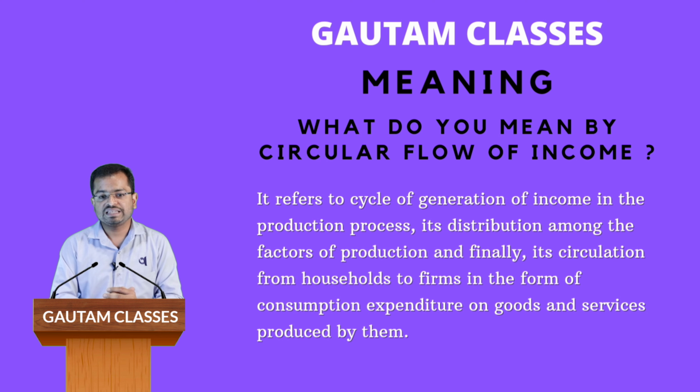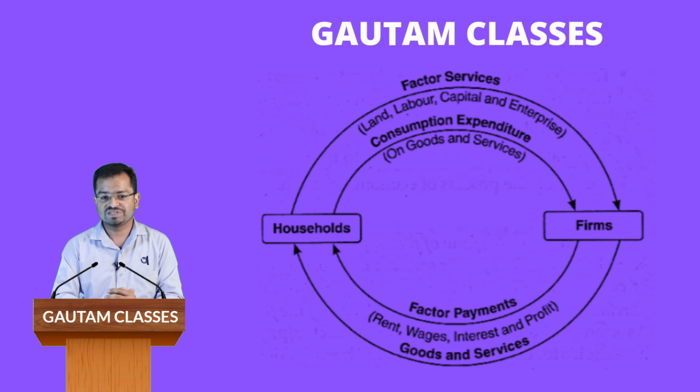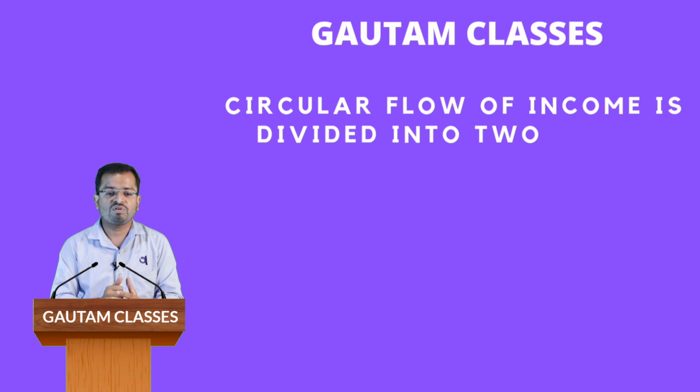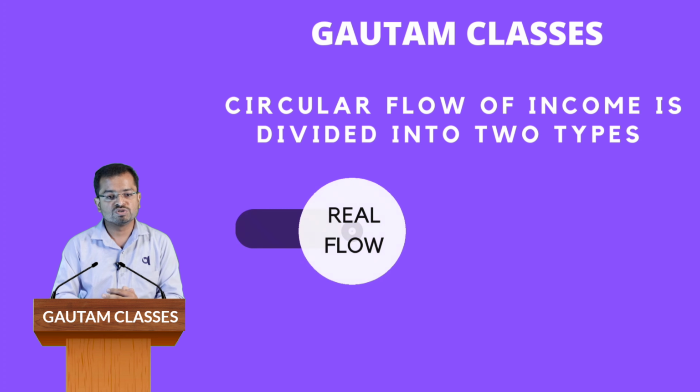As we know, the firm produces goods and services with the collective efforts of factors of production supplied by the household. In return, the household gets factor income in the form of rent, wages, interest and profit. This received factor income is again used by the household for consumption expenditure on goods and services supplied by the firm. Circular flow of income is divided into two types.